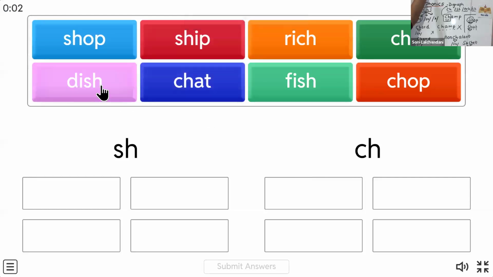Now, over here, I've kept very basic words for you to easily understand the concept. Now here, as I told you, these both are digraphs. What is a digraph? When two letters combine to become one sound: SH and CH. SH makes the sh sound, CH makes the ch sound, right? So let's see this now.